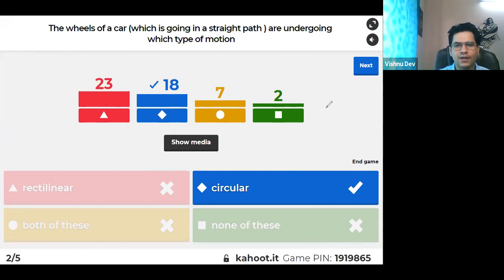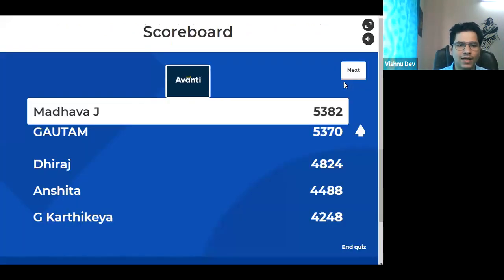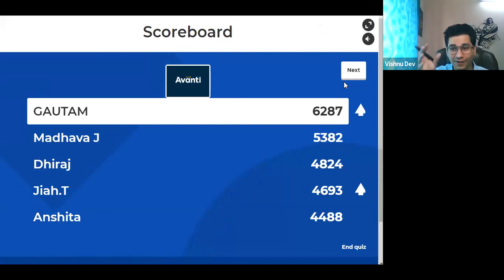See, when you talk about wheels, wheels are undergoing circular motion as well as rotational motion, because the points are moving in a circle and the wheel itself is rotating. Got it, everyone? The car is moving in rectilinear motion, but I'm talking about wheels. Wheels are moving in circular motion. Okay, next. So Gautam is in first position.